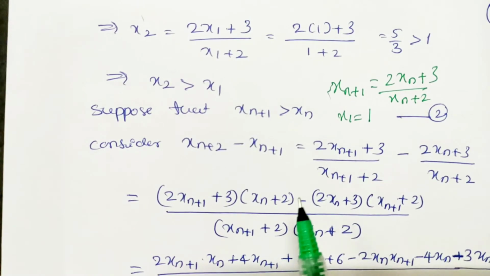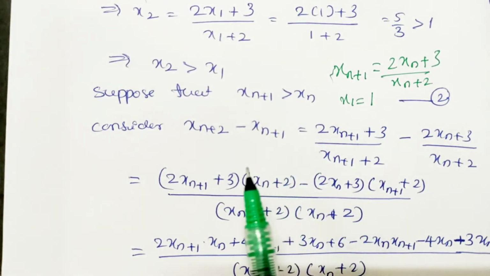Now suppose that what you have to assume here is x_{n+1} is greater than xn, because here x2 greater than x1 is the same as x_{n+1} greater than xn. So suppose you assume this one. Now consider